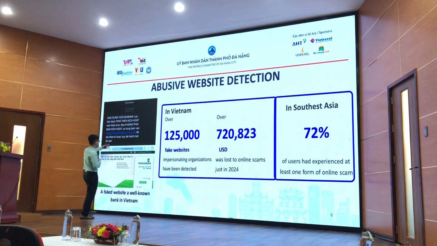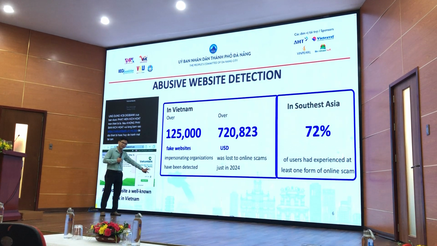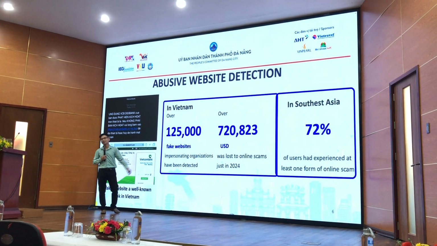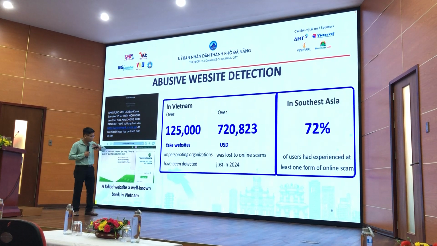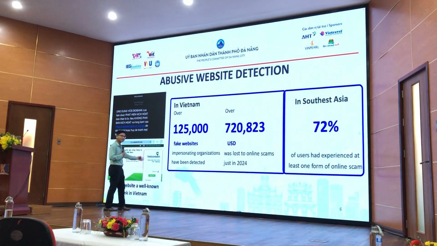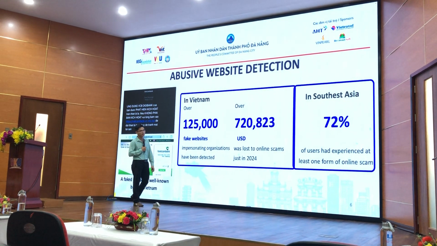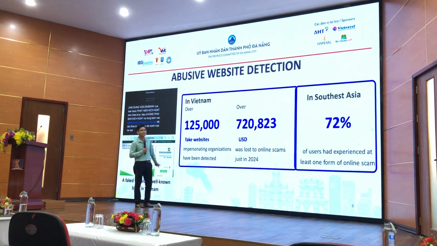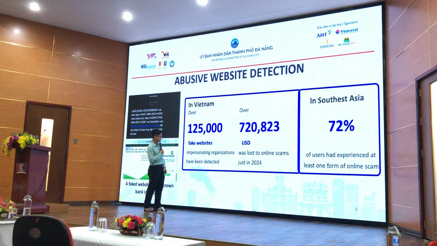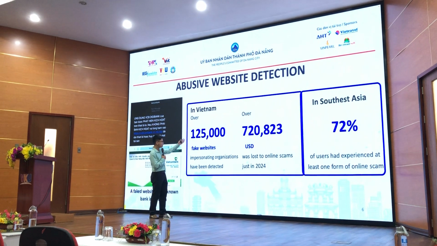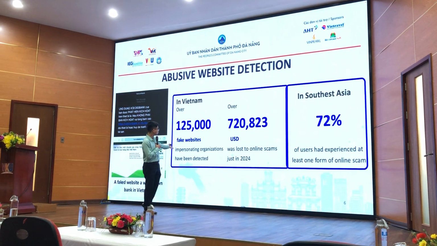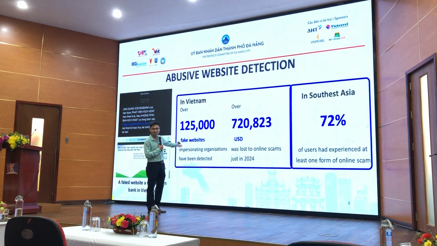And then, this is one example in Vietnam. Some banking websites are easily hacked. I would not say about the organization, but I mean a lot of fake websites can be hacked, especially for banking. And then you can see we have a number here, more than 100,000 fake websites in Vietnam. A lot, right?